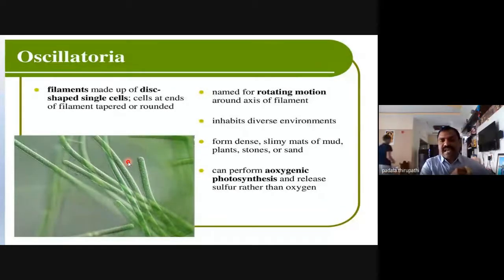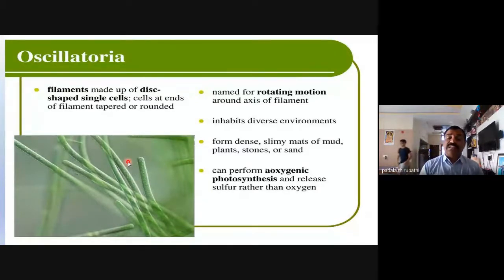Actually, any oxygenic photosynthesis releases oxygen as a byproduct. The actual product is glucose, or complex carbohydrate, you know. But anoxygenic photosynthesis is performed by Oscillatoria. Actually, anoxygenic photosynthesis is performed by photosynthetic bacteria, that is, sulfur bacteria.